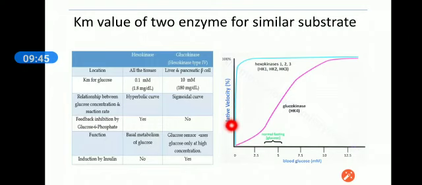In the liver, which deals with a huge amount of glucose all day, whatever we eat, whatever comes from IV medication, glucokinase starts working, or utilizing the glucose, at a greater value as compared to hexokinase.